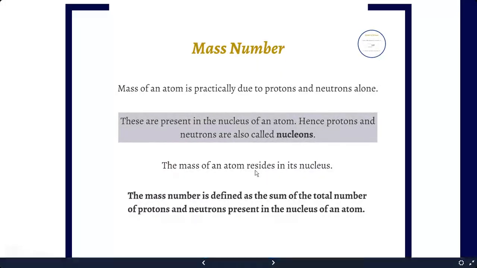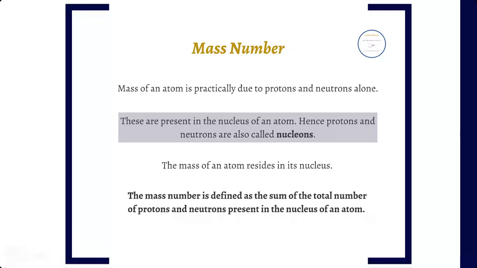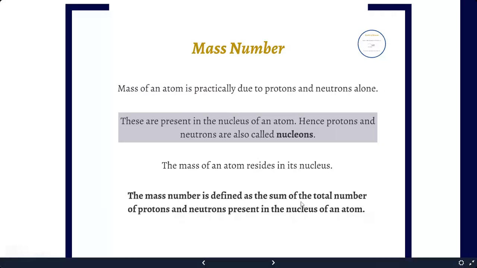Now come to mass number or atomic mass. Mass of an atom is practically due to protons and neutrons alone, and they are present in the nucleus of the atom. Hence protons and neutrons are also known as nucleons. Mass of an atom resides in the nucleus, which means electrons are practically massless, and the mass number is defined as the sum of the total number of protons and neutrons present in the nucleus of an atom.